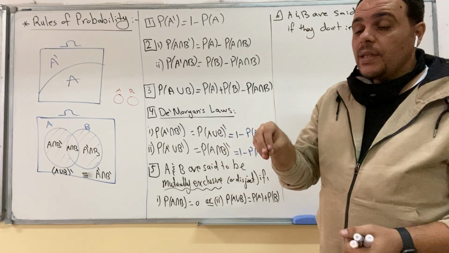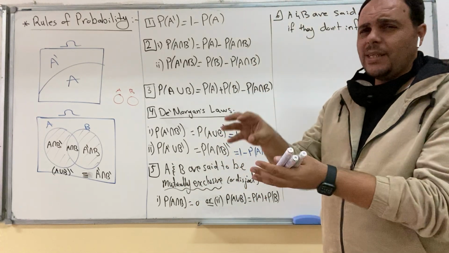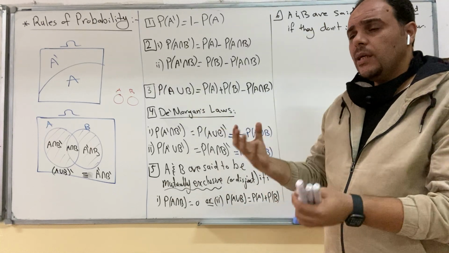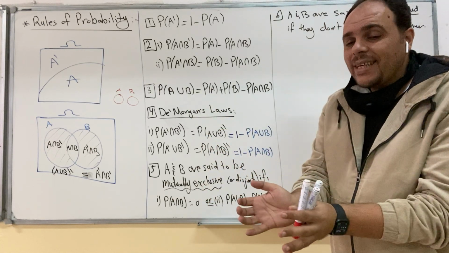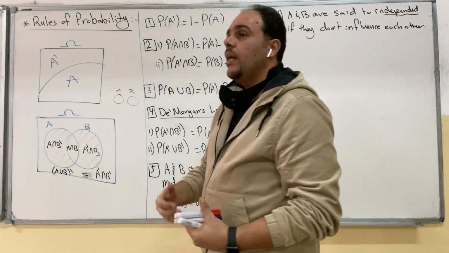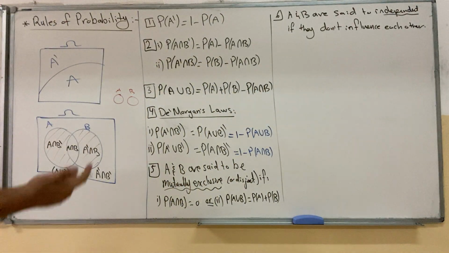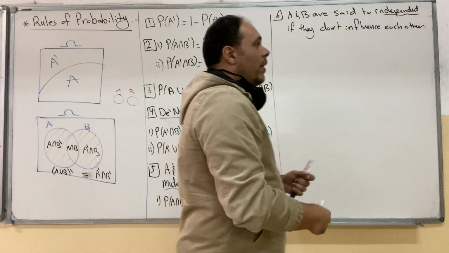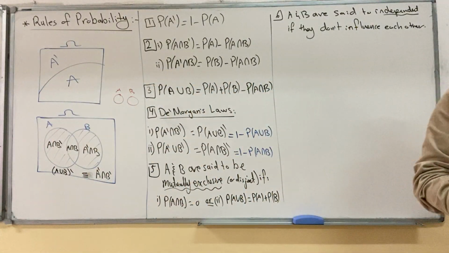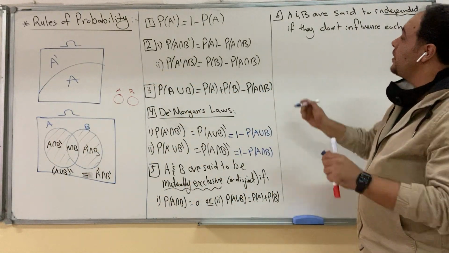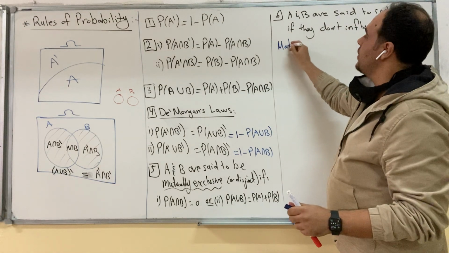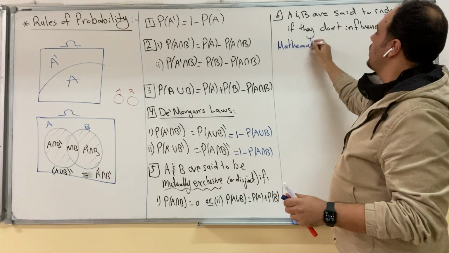بس if the selection was without replacement، يعني انت سحبت واحدة وما رجعتها، نقصوا واحدة صار عددهم 9 أقل من الأولى. فالprobability of selecting the second ball is affected by the probability of the first ball, so they are not independent. How to determine whether they are independent or not mathematically?